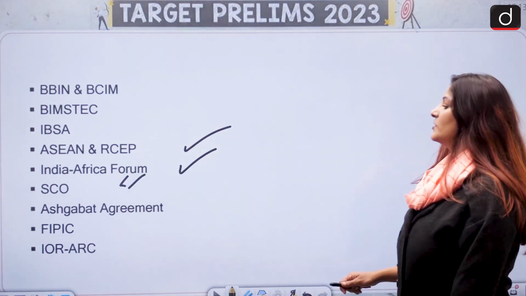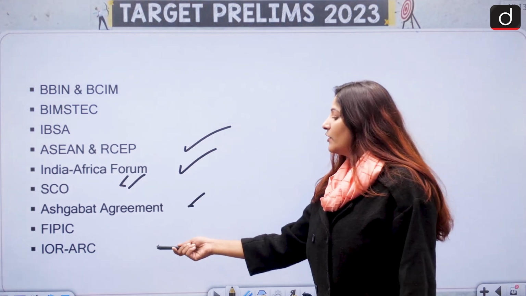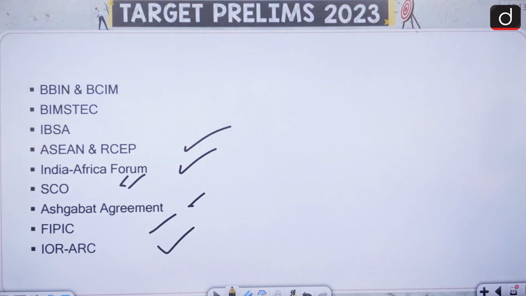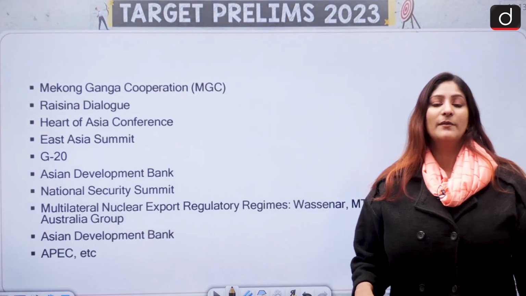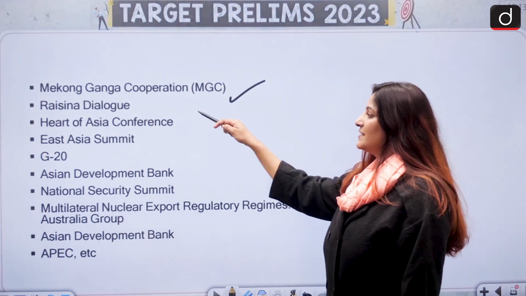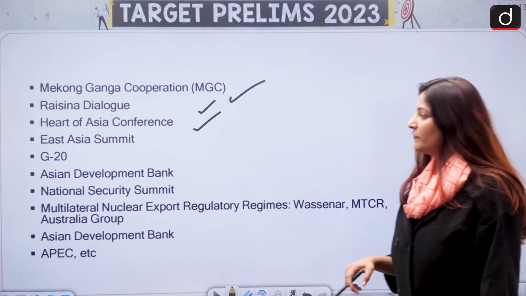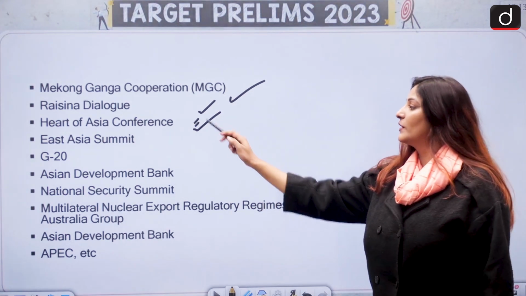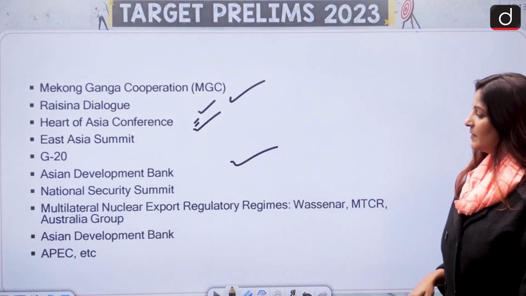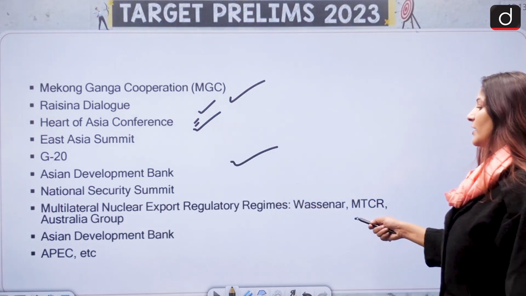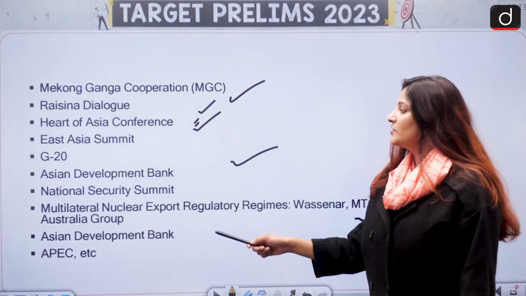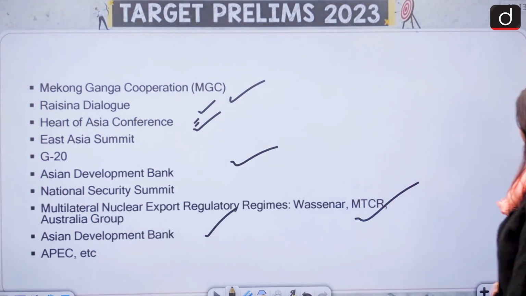Shanghai Cooperation Organization, Ashgabat Agreement, IOR, ARC, FIPIC, UNSC, because India has recently got the presidency of G20 and UNSC, very important. Mekong Ganga Cooperation, Raisina Dialogue, Heart of Asia Conference. This is also in the news. East Asia Summit, G20, Asian Development Bank, National Security Summit, Multilateral Nuclear Export Regulatory Regimes, Wassenaar, MTCR, Australia Group, and then Asian Development Bank and APEC, etc.